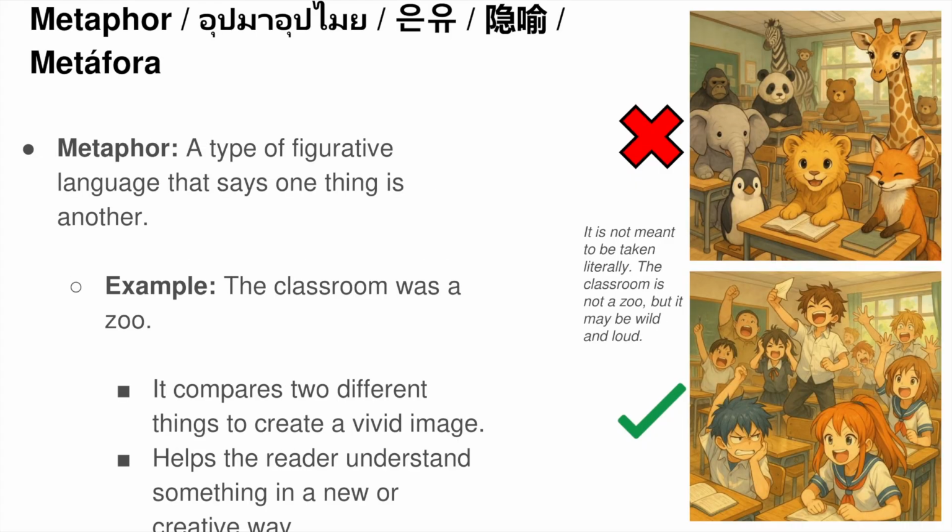Metaphor. A metaphor says one thing is another. Everyday example: the classroom was a zoo. Inside the giant's garden, it is always winter, even when spring shines everywhere else. Winter isn't just a season here, it's a metaphor for the giant's frozen, selfish heart. Later, as he learns kindness, the changing seasons reflect the changes in his emotions.